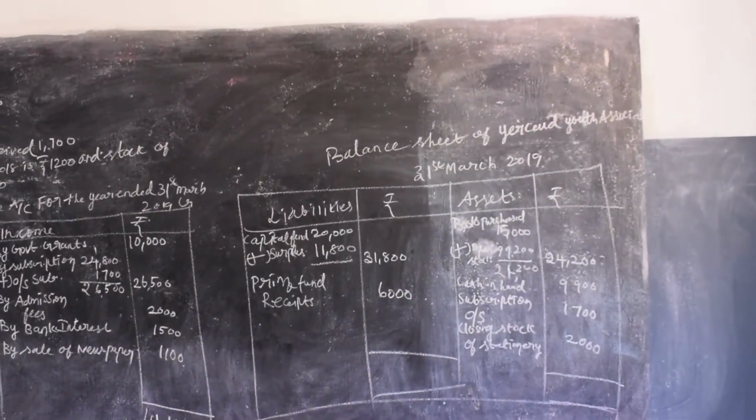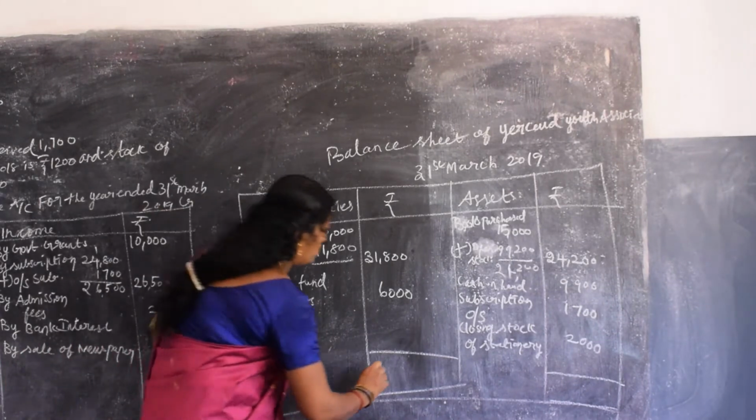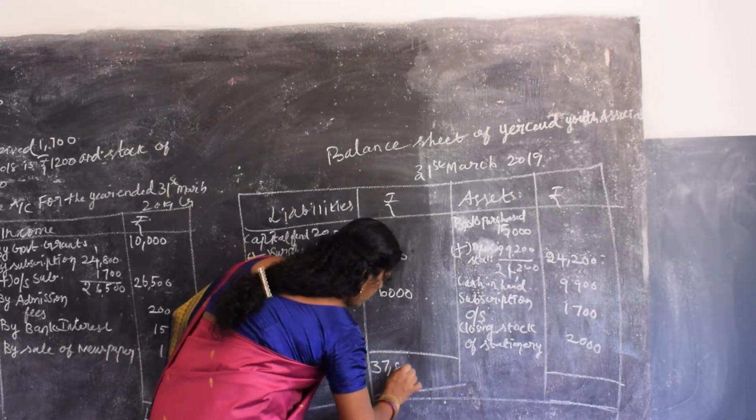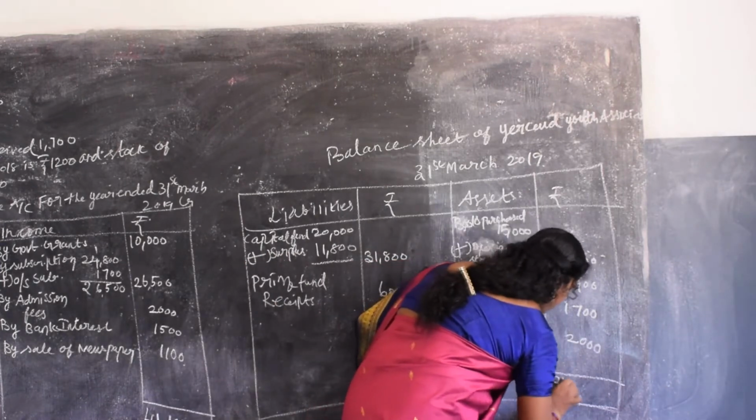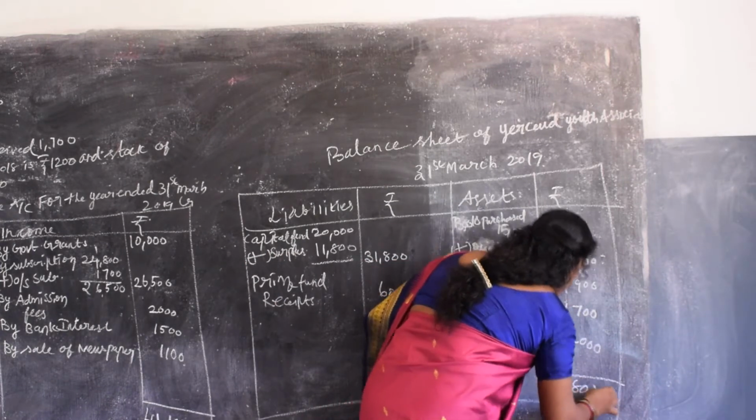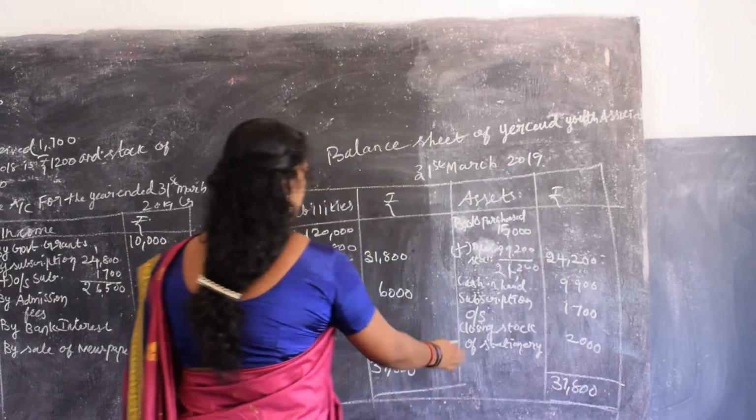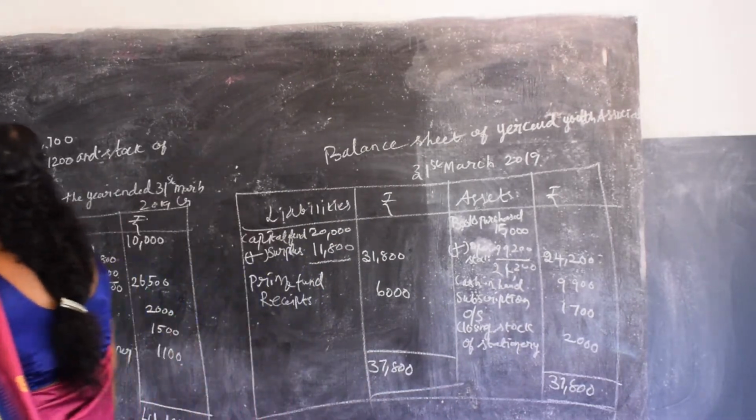You should get 37,800. Yes, the total assets is equal to total liabilities. Check it out one more time.